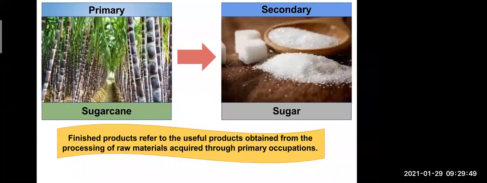Now, finished product refers to the useful product obtained from the processing of raw material acquired through primary occupations. This means the same thing: the secondary occupation totally depends on the primary occupation. Okay, so some products obtained in the primary occupation are used directly, and some products are used after making changes in them. As I told, cotton we change into cloth.